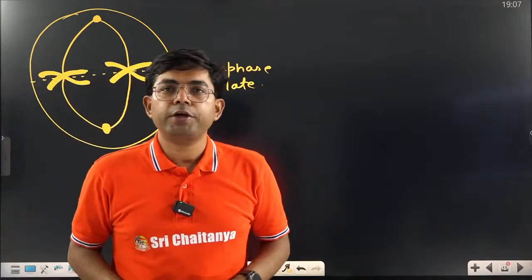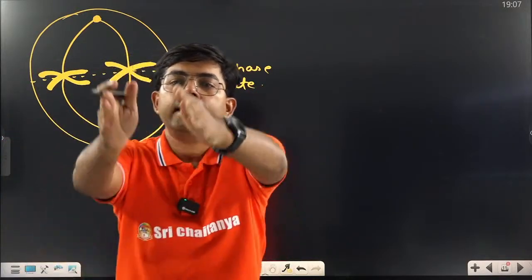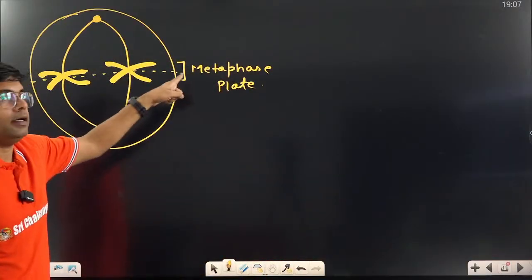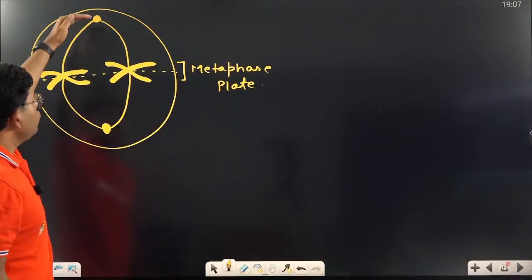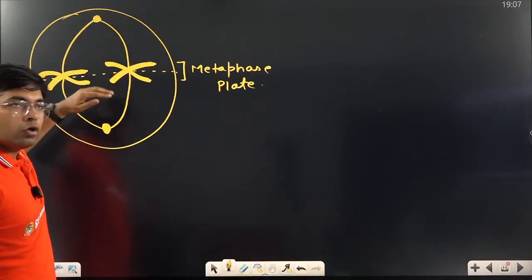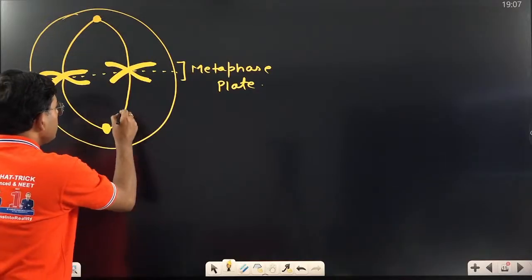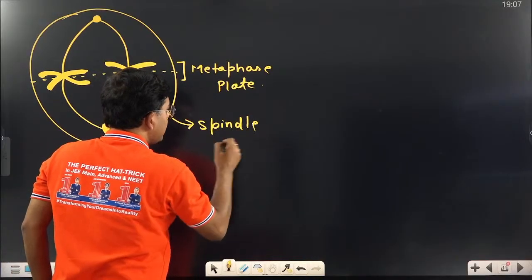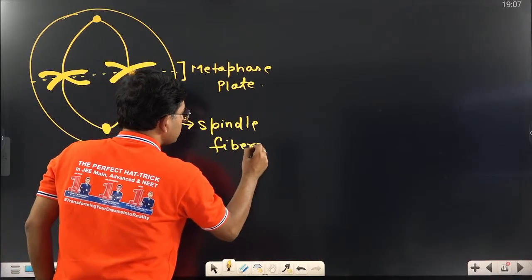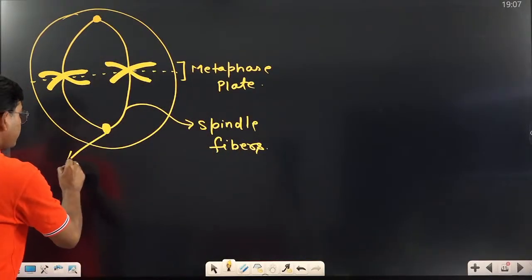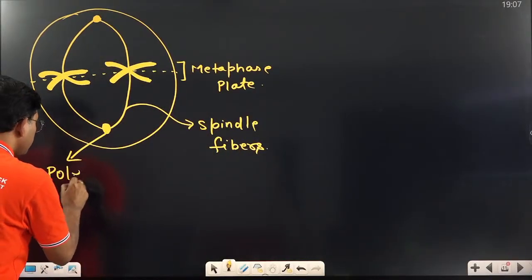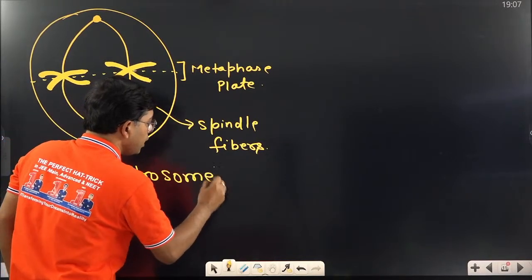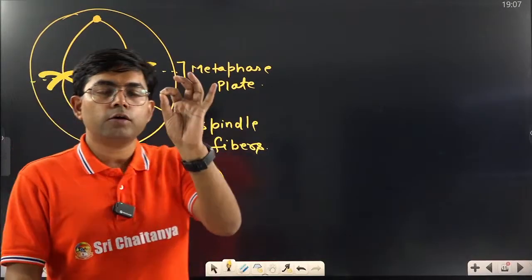In school, what happens during the assembly? We all stand in a line. In the same way, chromosomes also stand in a line. Clear? Then two poles are there, so from both the poles, spindle fibers will be formed, right? And the pole is represented by what? The pole is basically the centrosome. Understood this?